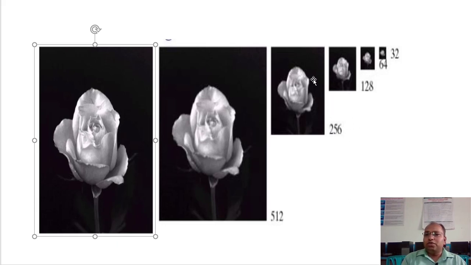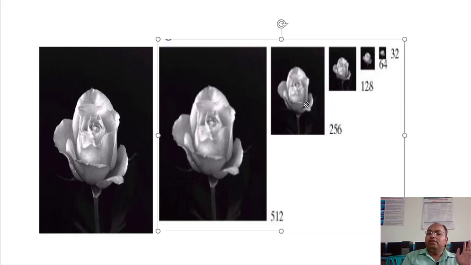So what is the resolution of this image right now? It is 256 by 256, 256 rows and 256 columns. Are you getting it? That means we have taken half the value. Again, alternate rows and columns of this 512 image we have skipped, and then we have taken this image. Again for this we have gone up to 32.